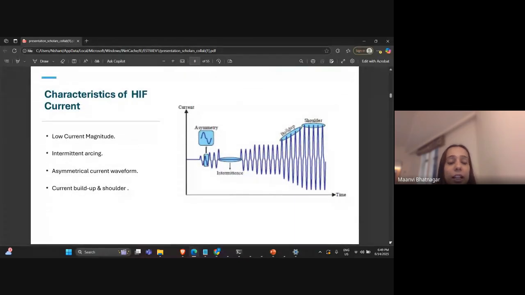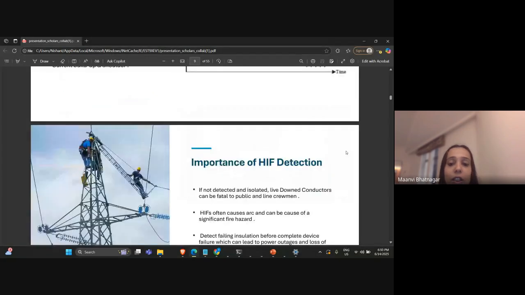So these are the characteristics of high impedance fault current. You can see that the current magnitude is very small, like I said, between 0 to 100 amperes. It causes continuous arcing, and it has a very asymmetrical kind of waveform, because the waveforms continue to increase and decrease, they build up and sometimes shoulder, which causes a problem for conventional relays to detect them, because of such a wide nature of the current.